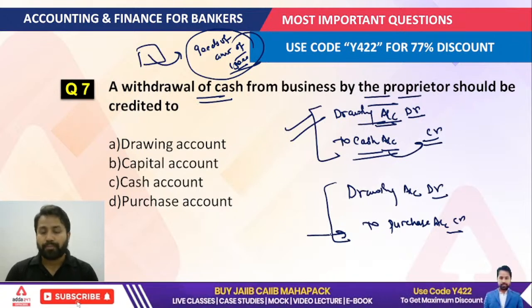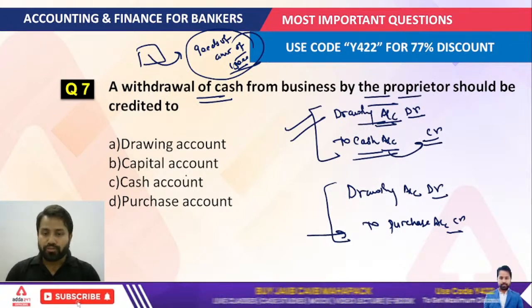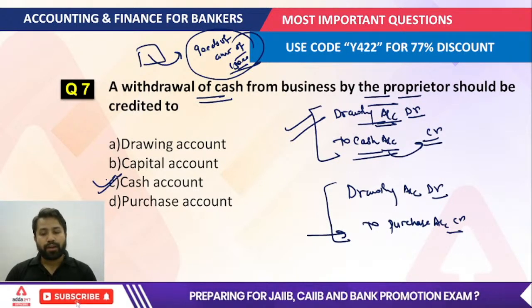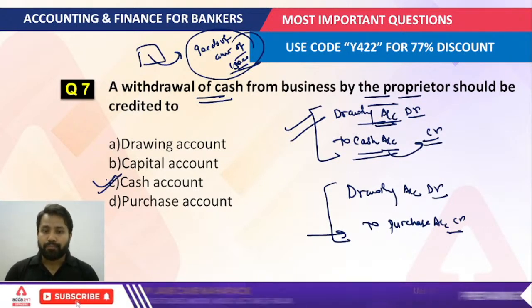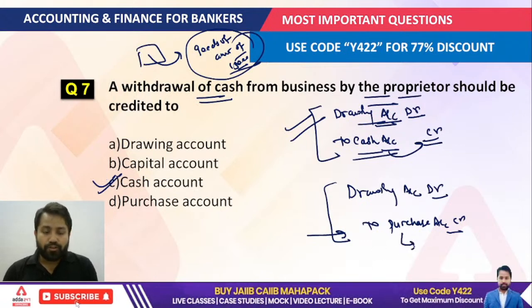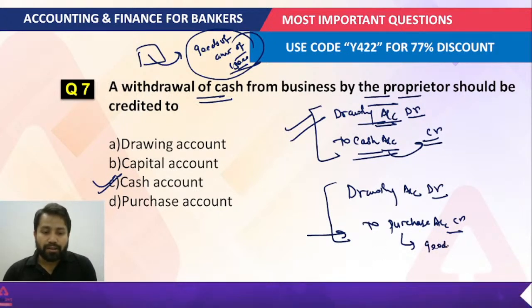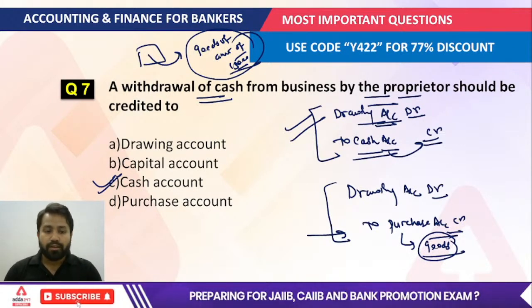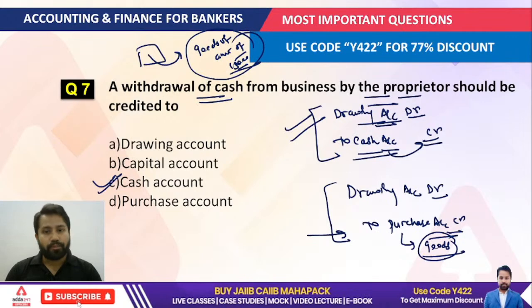So for this question the correct answer would be the cash account, right? I hope it is understandable for everyone. We include purchase only when the owner or proprietor is withdrawing goods.